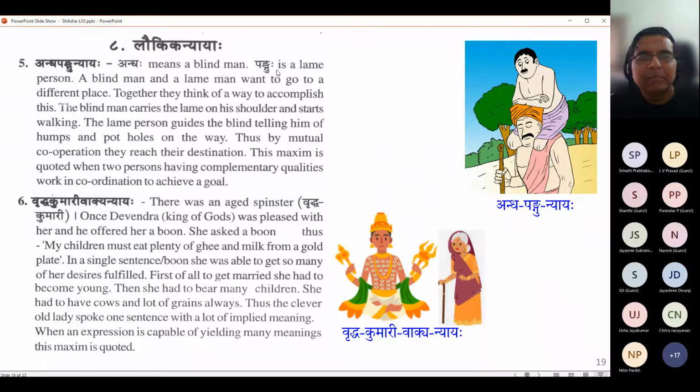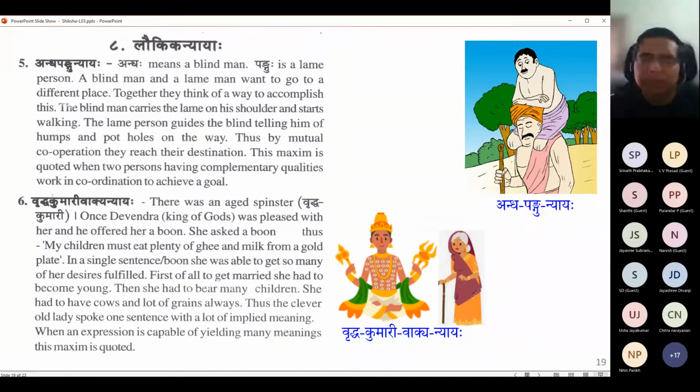Andha means a blind man. Pangu is a lame person. A blind man and a lame man want to go to a different place. Together, they think of a way to accomplish this. The blind man carries the lame on his shoulder and starts walking. The lame person guides the blind man, telling him of the humps and potholes on the way and the turns. Thus, by mutual cooperation, they reach their destination. This maxim is quoted when two persons having complementary qualities work in coordination to achieve a goal. Andha Pangu Nyaya. Nice. Okay.